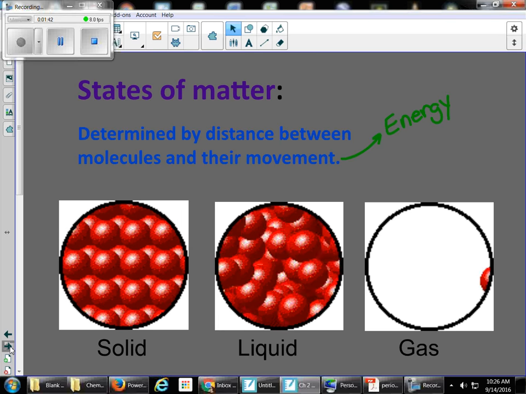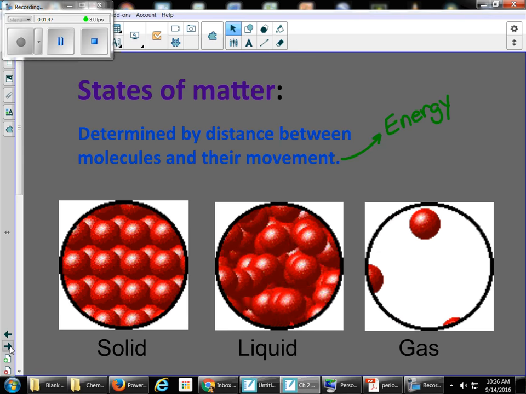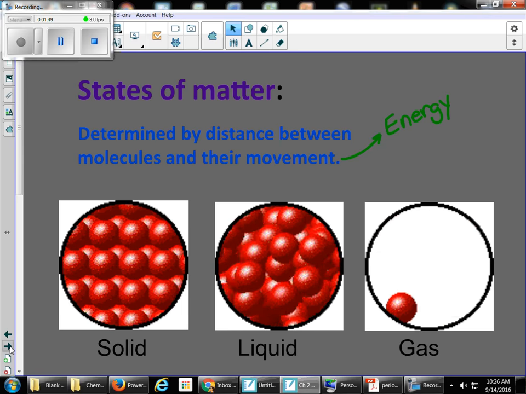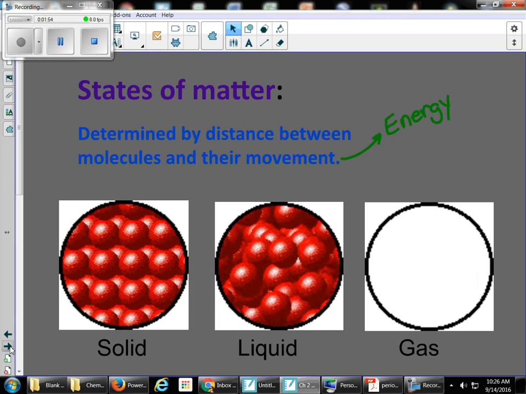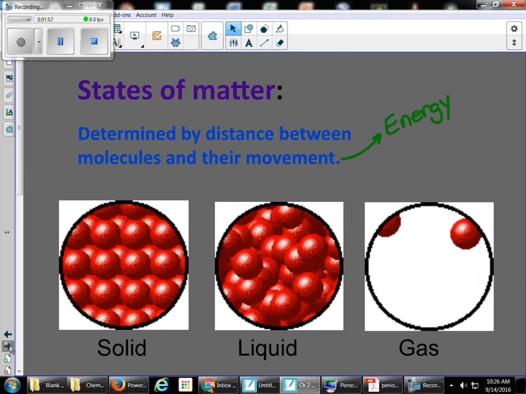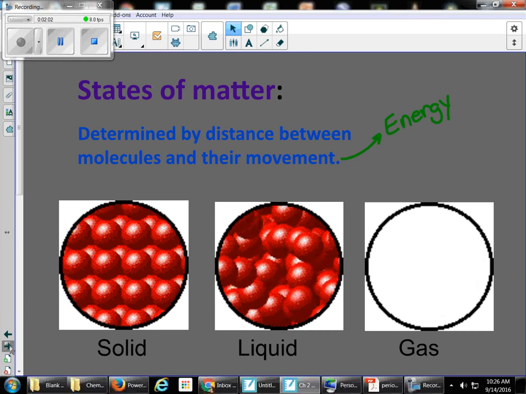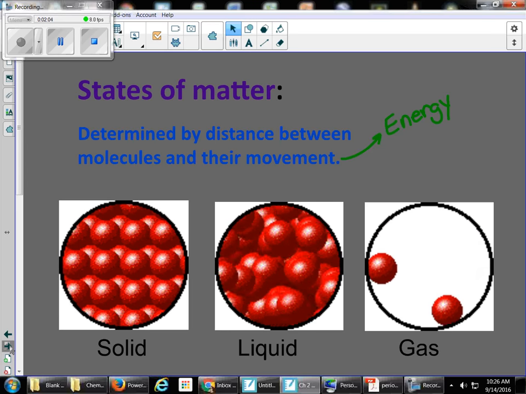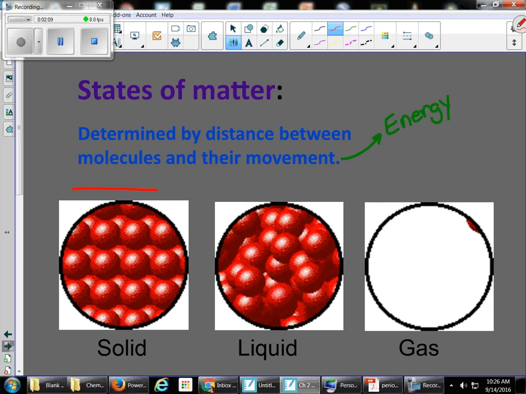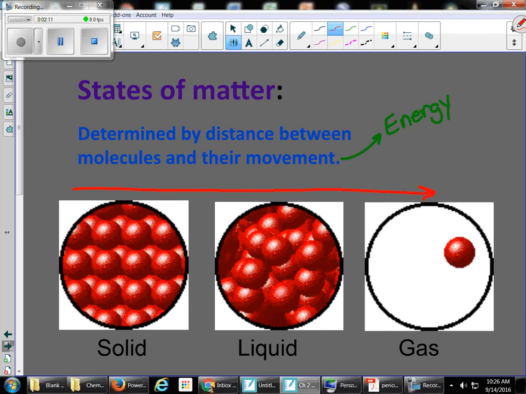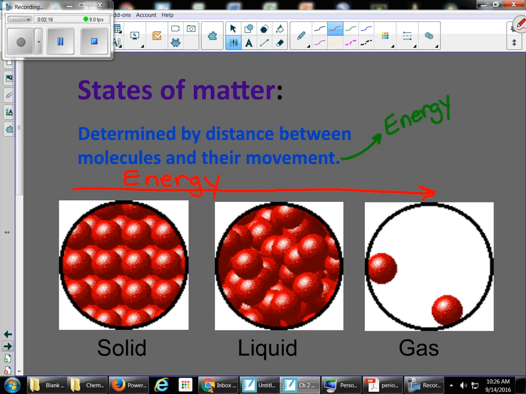And then liquids, a little higher energy. They do not have a regular repeating structure. The particles are a little further apart, so they can move a little more. They have a definite volume, but no shape. And then gas, the particles are really far apart, so they can move the most. And they have no definite volume and no definite shape. So when we look at these, the energy increases as you go from solid to liquid to gas.